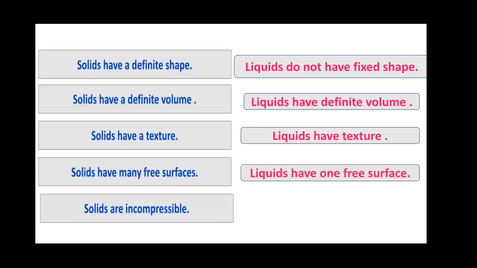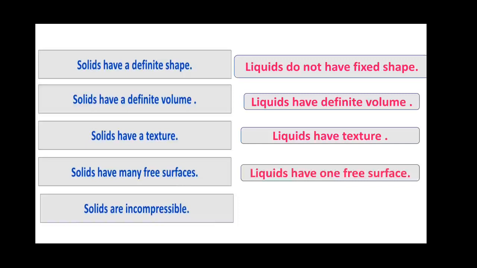Or just consider any liquid in any vessel. If it is inside a glass, then only the upper surface of that liquid will be exposed to air. The other surfaces won't be. That is why we say that liquids have one free surface.